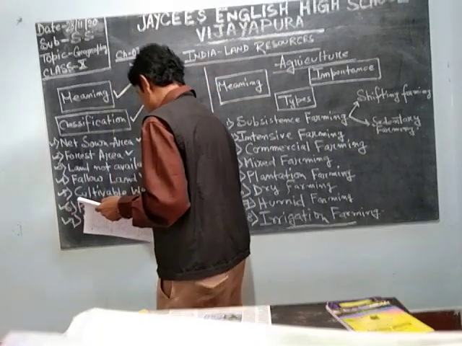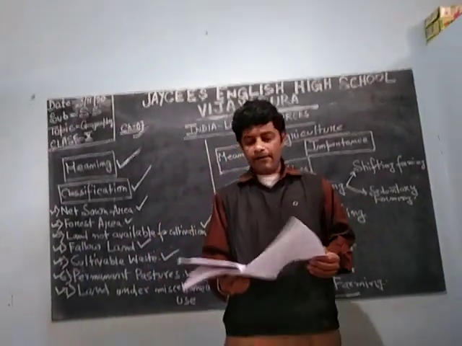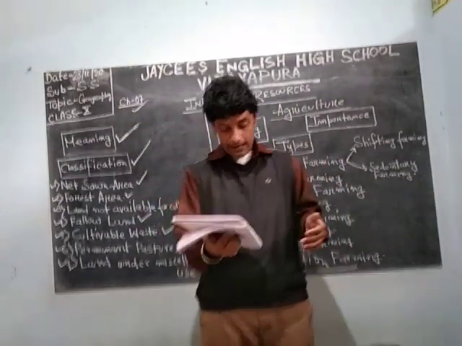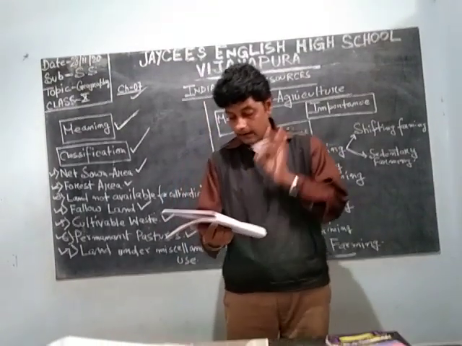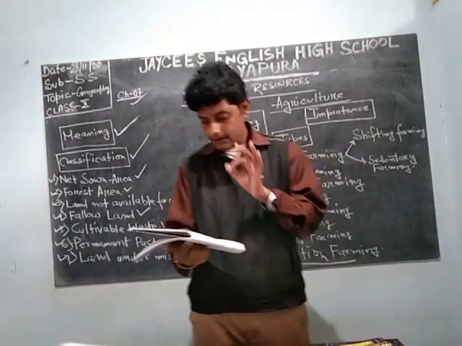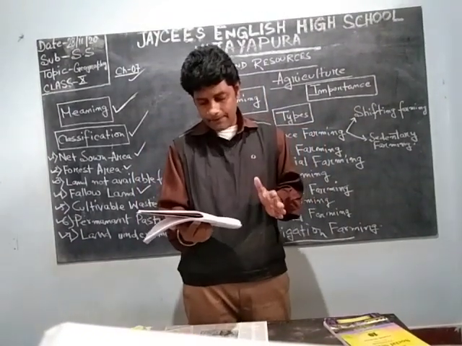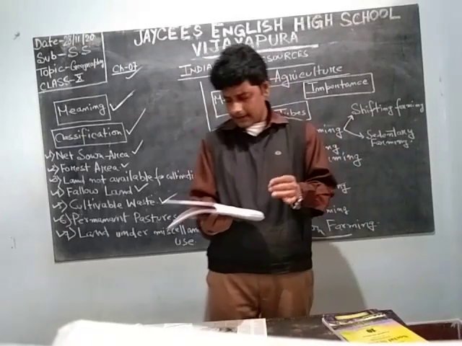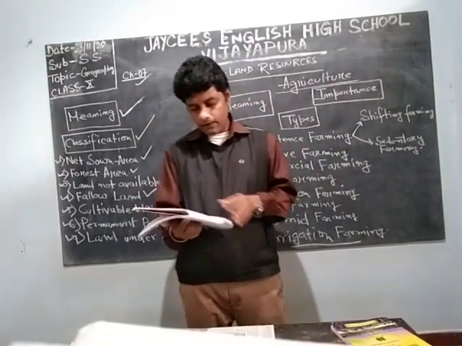Now we will go for permanent pastures. What is a pasture? Pasture we have given one meaning here. Land covered with grass and other low plants suitable for grazing to animals, especially for cattle, sheep. So what are the pastures? Land covered with grass and other low plants. Small plants are there, so they are known as pastures.